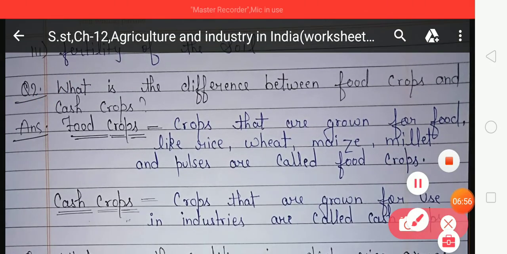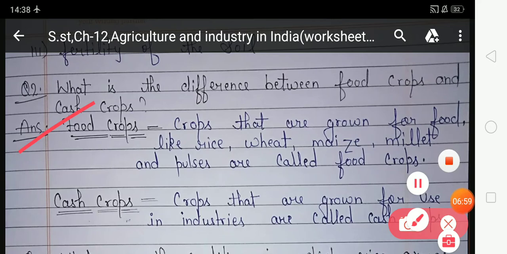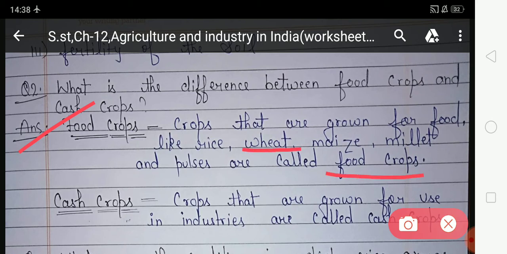Answer. Food crops are crops that are grown for food, for our household use, like rice, wheat, maize, millets and pulses. And cash crops are crops that are grown for use in industry. Students, the crops which are grown for use in industry are known as cash crops, like jute and cotton. So these are the differences between food crops and cash crops.